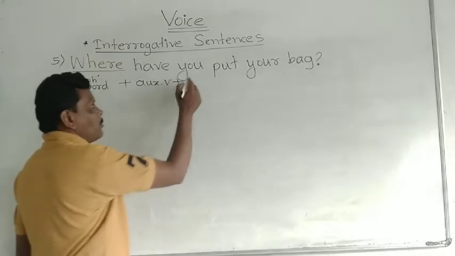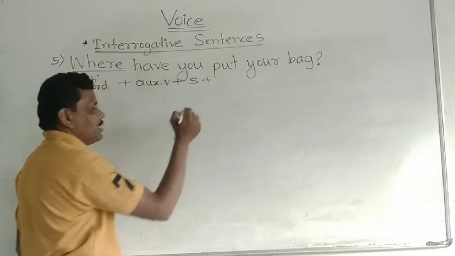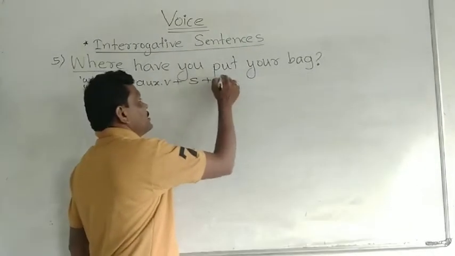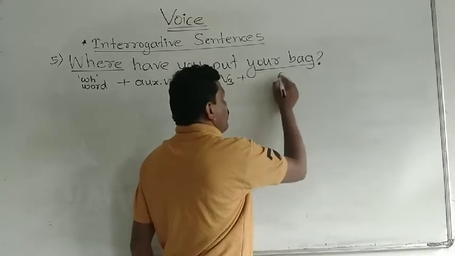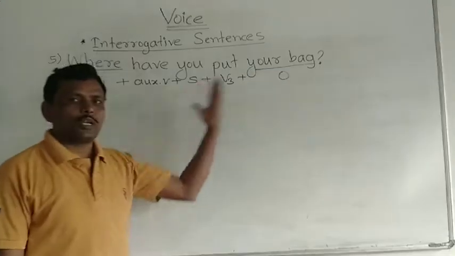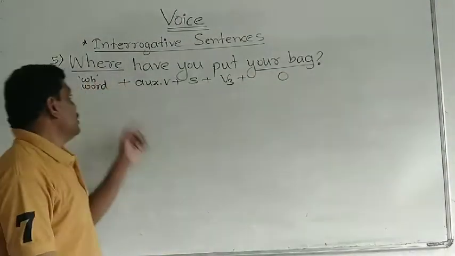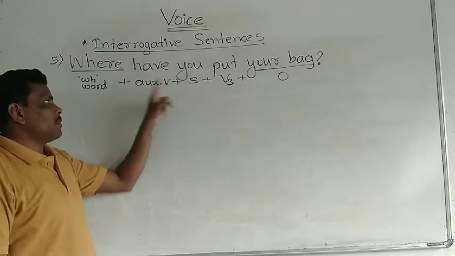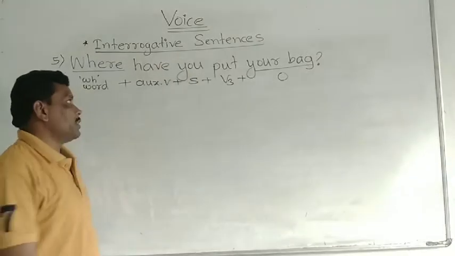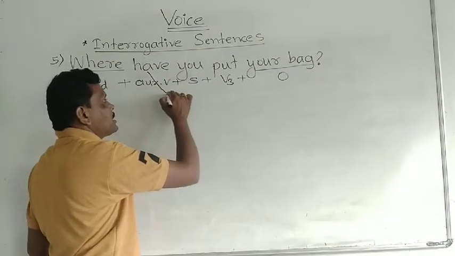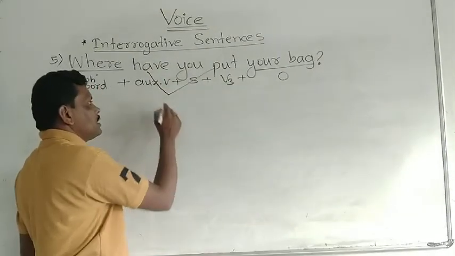After have there is the subject, right? Then there is V3, the verb third, and your bag is an object, and last the question mark is given. See here, WH word plus auxiliary verb plus subject plus verb third, and then the object is given. Have plus V3. This is active voice.